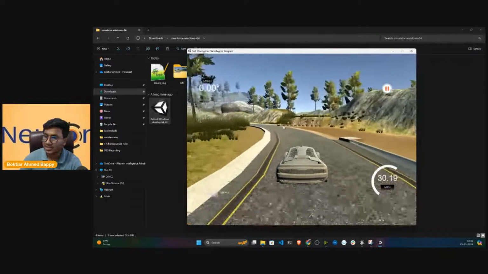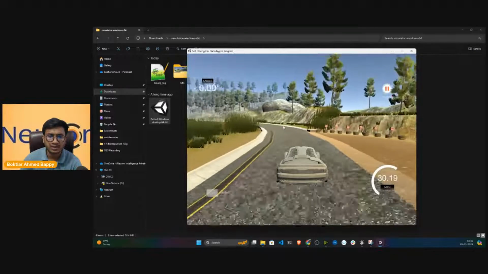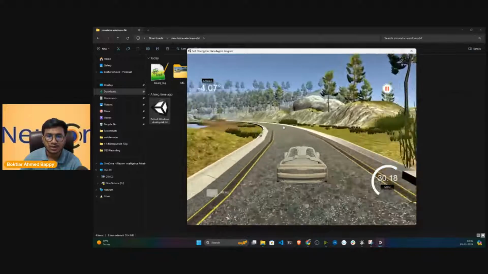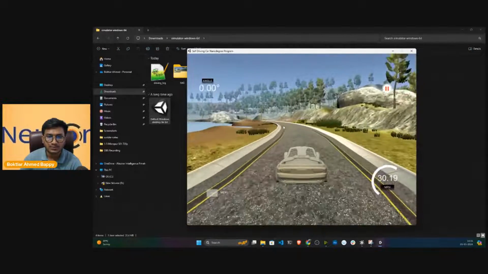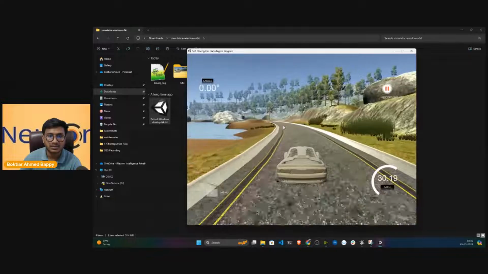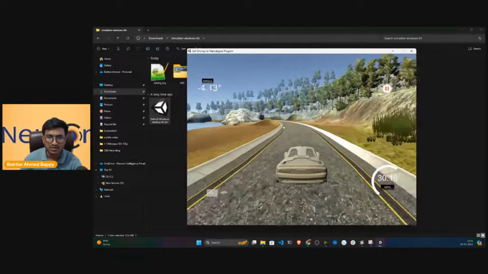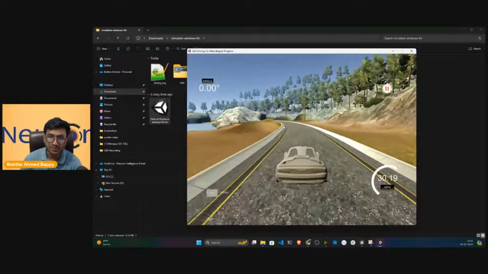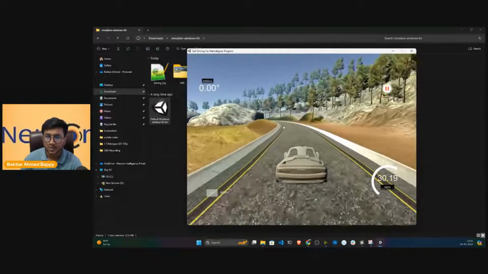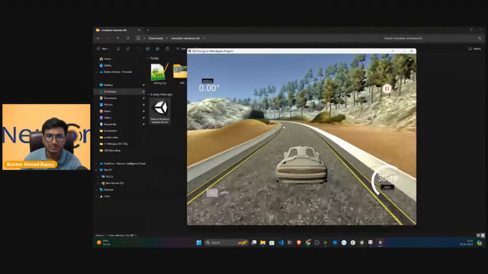See, now make sure whenever you are driving this particular car, you are driving in a good way. Just try to take a correct track. Otherwise, whenever you will be training the model, your model will go biased. So that means you have to drive perfectly, because here we're doing behavior cloning, right?